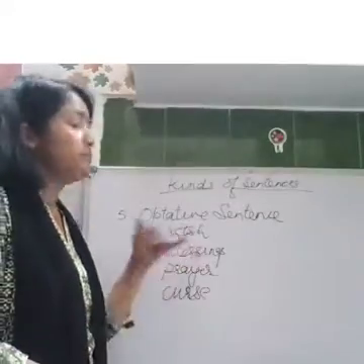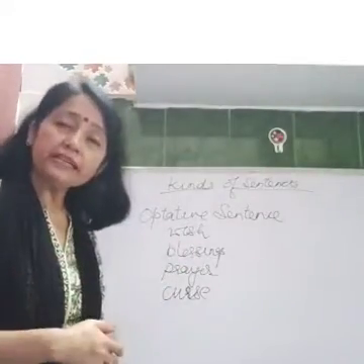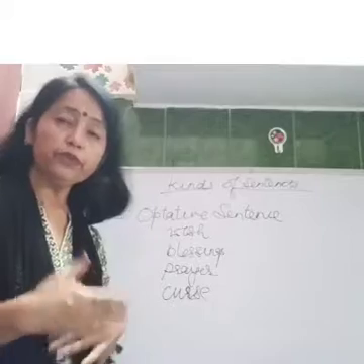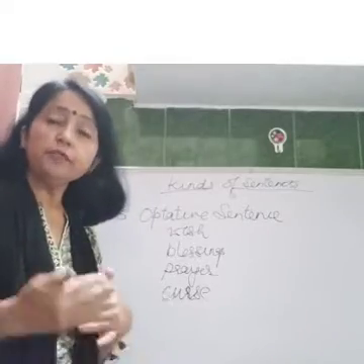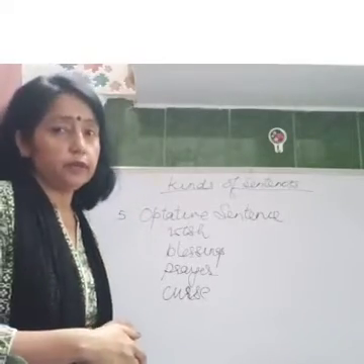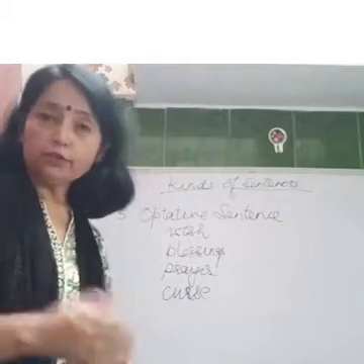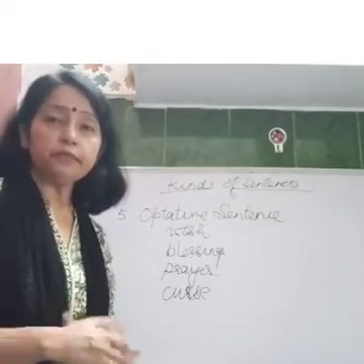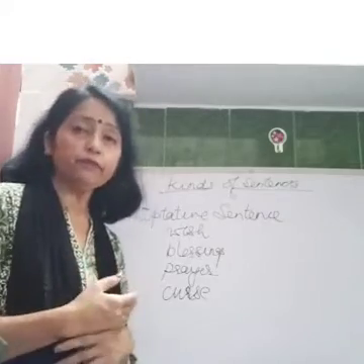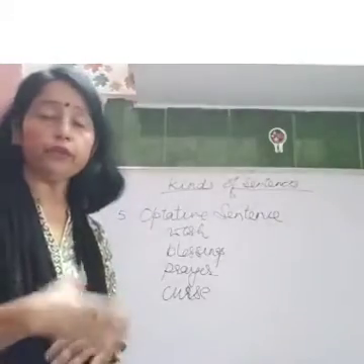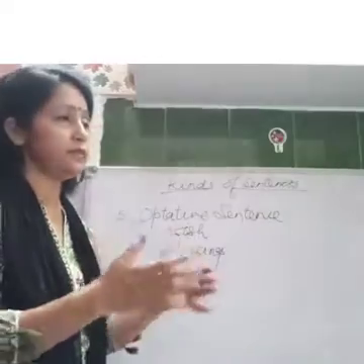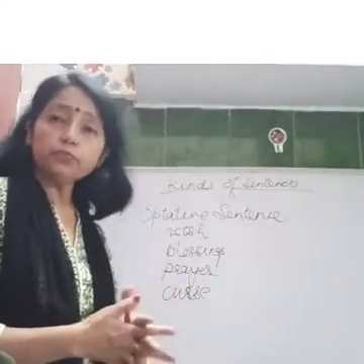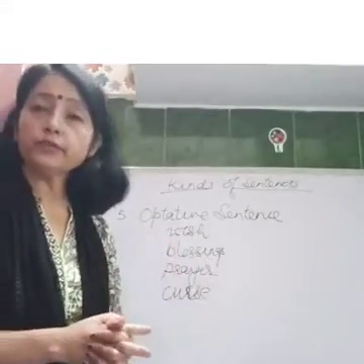Then there are blessings, when you give blessings to other people: may you live long, God bless you. Likewise, prayer, sincere prayer, when you pray for others' well-being or for yourself. These days, the world is praying for the well-being of each other.